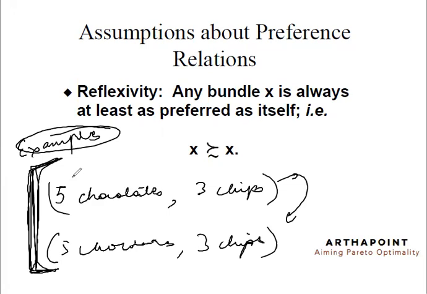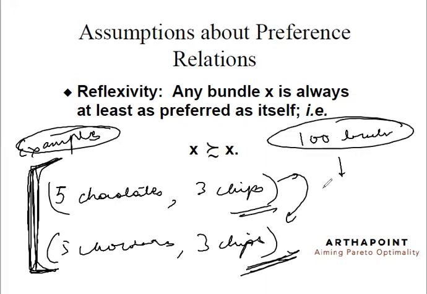So, I'm saying that this bundle is as good as the same bundle given again. But now, imagine if I tell you whether the concept of reflexivity will hold true or not if I talk about the concept of money. I give you $100 today versus I give you $100 tomorrow.